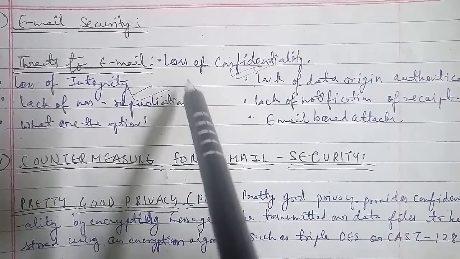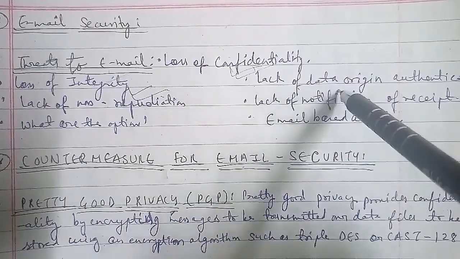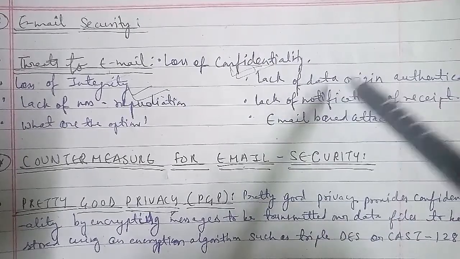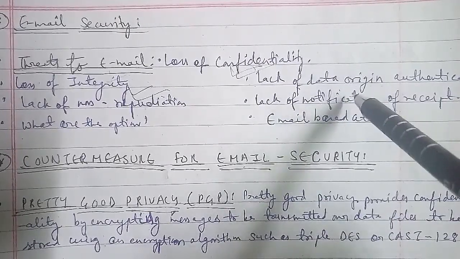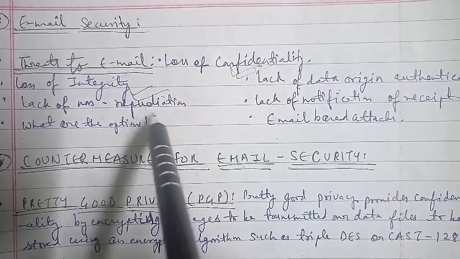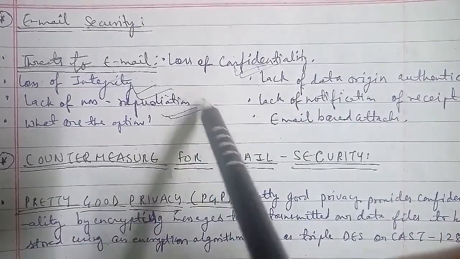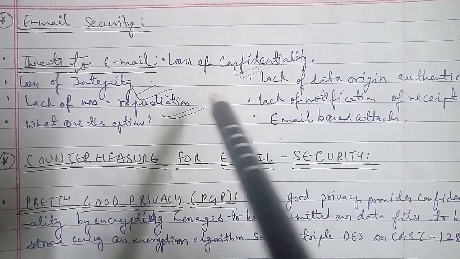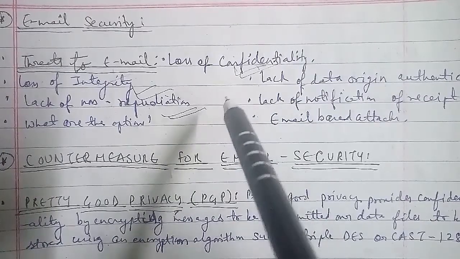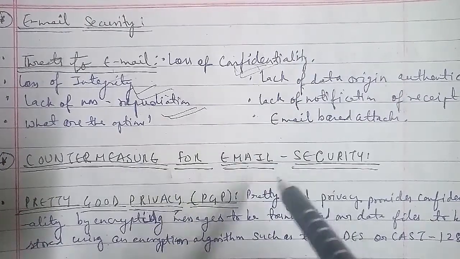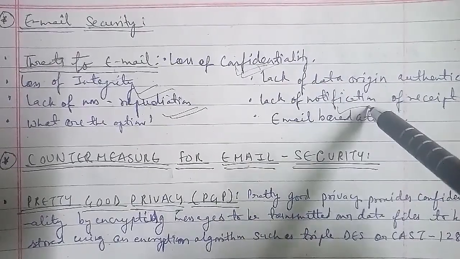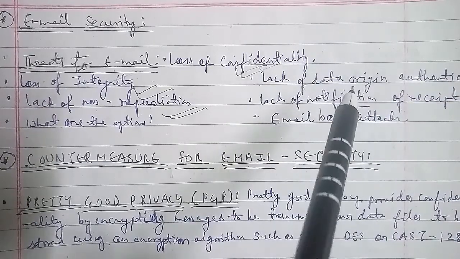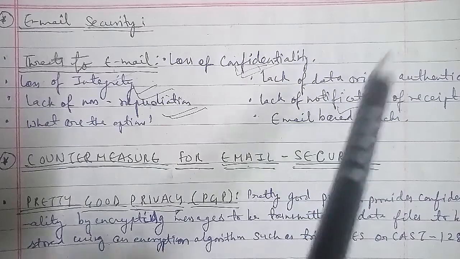Here, is the email really from the person named in the From field? And there is the lack of non-repudiation: can I really act on that content, that is, its integrity, and if so, could the sender later deny having sent it? Then there is the lack of notification of receipt: has the intended recipient received my mail and acted on it? A message locally marked as sent may not have been delivered. So these were the threats, and the next one is what the options are.